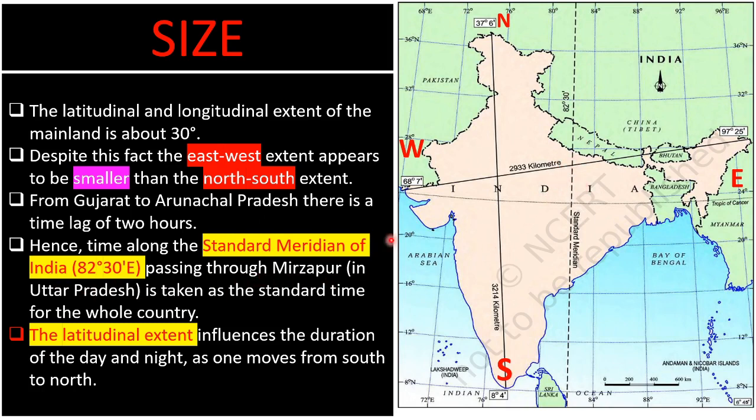Now let's talk about one more fact. The latitudinal extent influences the duration of day and night. Means as we go from south to north, the duration of day decreases. Now why does it happen? It happens just because the southern part lies very close to the equator compared to the northern side. So the areas near the equator have daylight for a longer time, and that is why the days are longer there compared to the northern side.